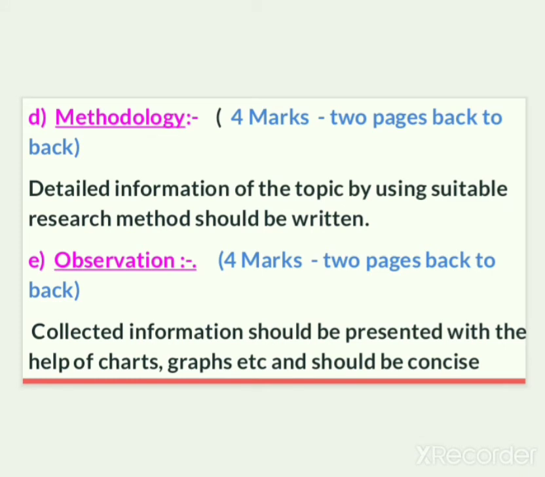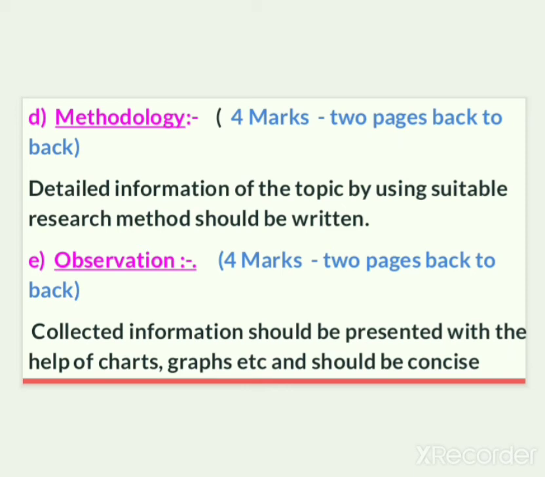The fourth point is methodology, which is a very important part of the project work. Methodology is for 4 marks, and here you can write 2 pages back to back. As we have mentioned in the second stage, that is collection of information, you have to use any of the research methods to conduct your project work.